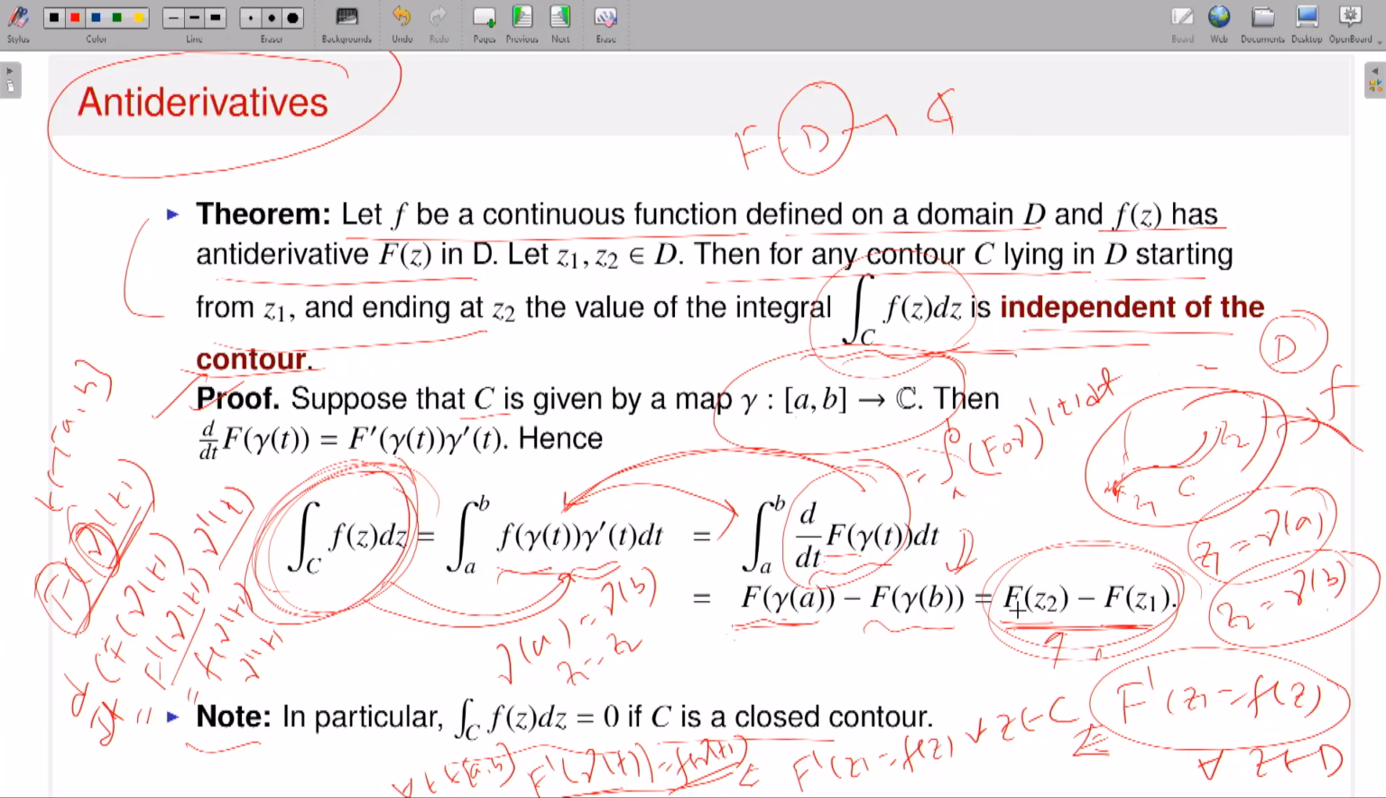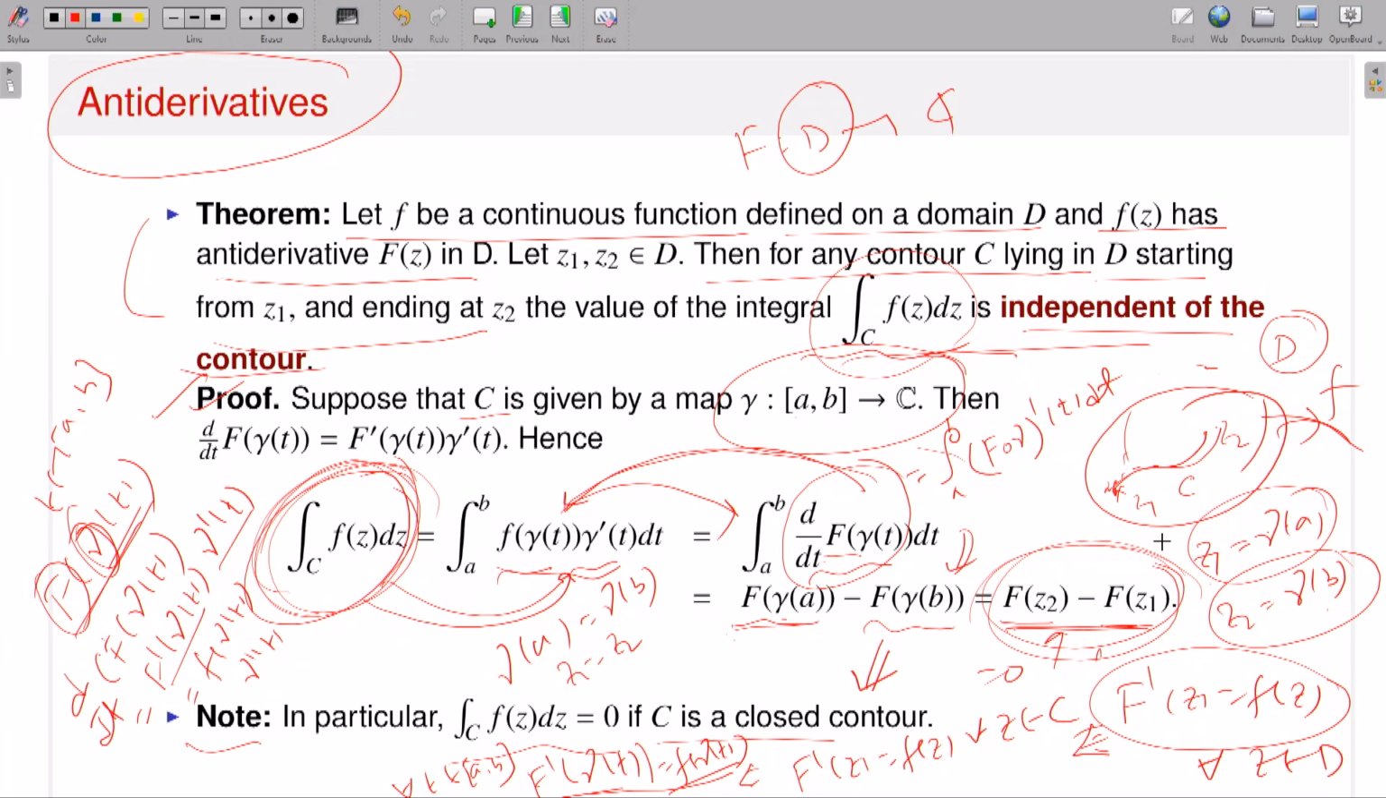Capital F of Z2 minus capital F of Z1. This is 0. So therefore this is a consequence of that. If I take a contour C starting from Z1 ending at Z2, whatever contour I can take, as long as it starts from the point Z1 and ends at the point Z2, the corresponding contour integration, or line integration, is independent of the choice of your contour.